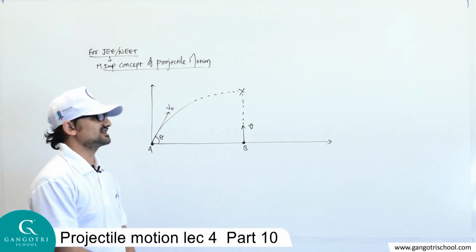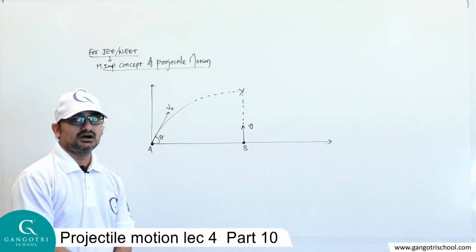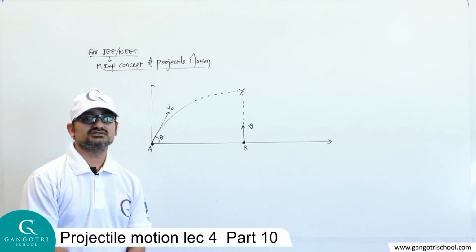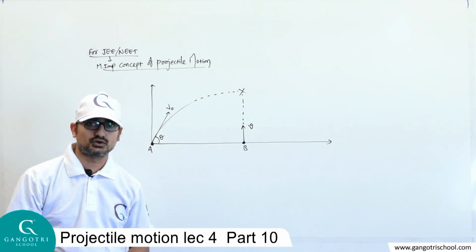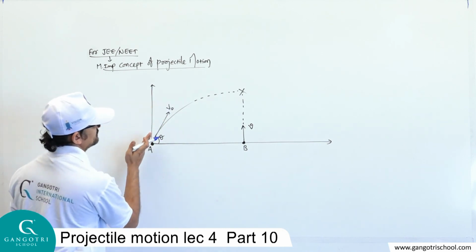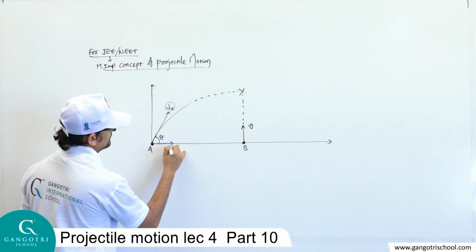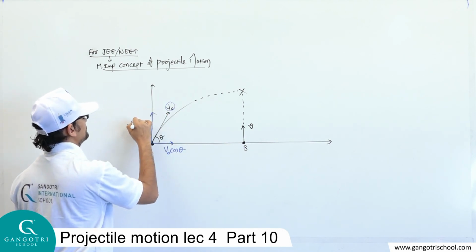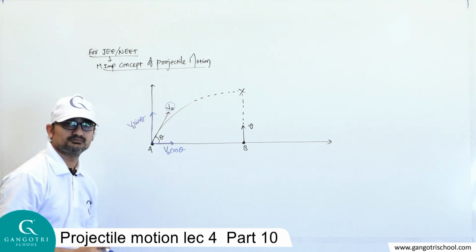To get the answer, one condition should be satisfied. If that condition is satisfied, then and only then will these two balls collide with each other, otherwise not. Now which condition should be satisfied? First of all, look here. This initial velocity v0 has two components, v0 cos theta and v0 sin theta, the horizontal and vertical velocity of this ball.